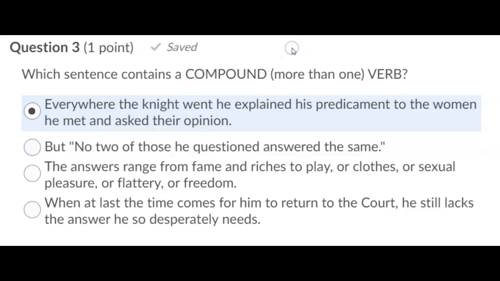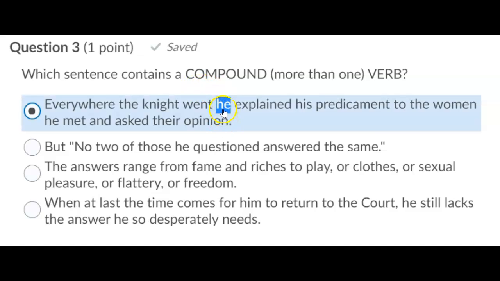Okay, so for number 3, we're looking for a compound verb, so just 1 subject doing more than 1 verb. Everywhere the knight went, he explained his predicament to the women he met and asked their opinion. Okay, so he, the knight, and this part right here is just an introductory clause.